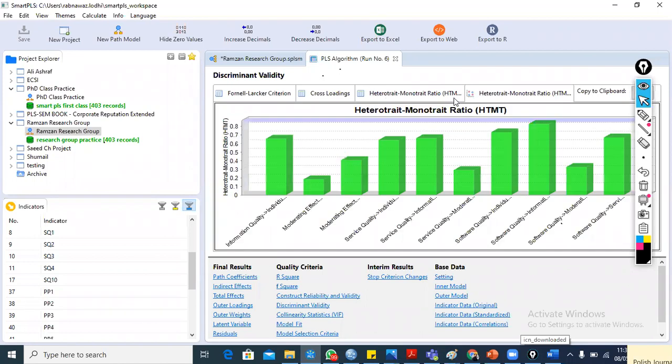The threshold value for the HTMT is 0.8, this is the upper boundary line, and all our constructs are within this boundary line, which confirms discriminant validity construct wise. All our results are good.